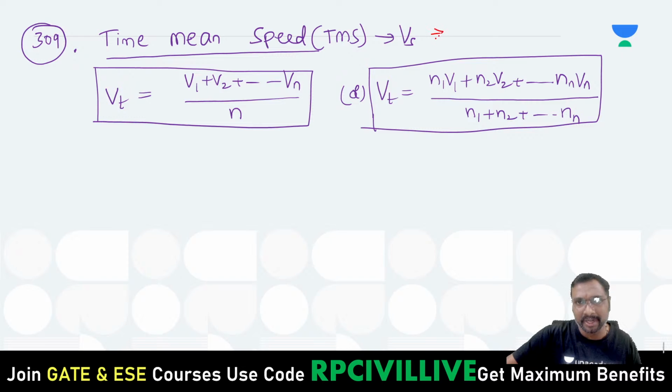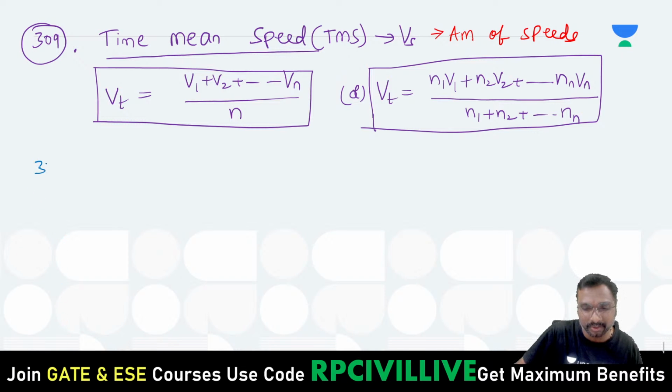Can we say it is your arithmetic mean of speeds? AM, right? What is the meaning of this AM? Arithmetic mean, right? AM is nothing but arithmetic mean, not anti-meridian, if you just observe. Like that.